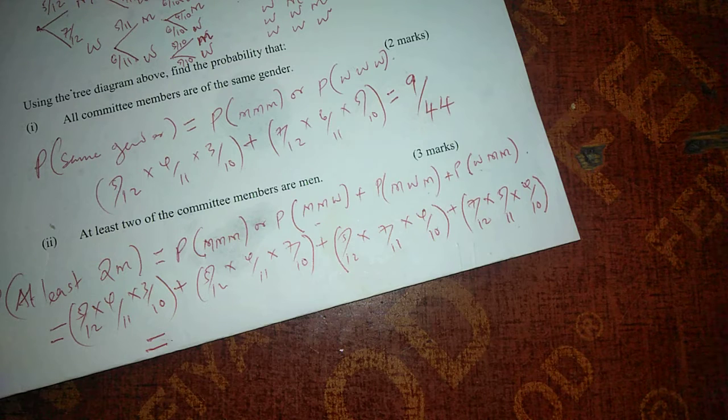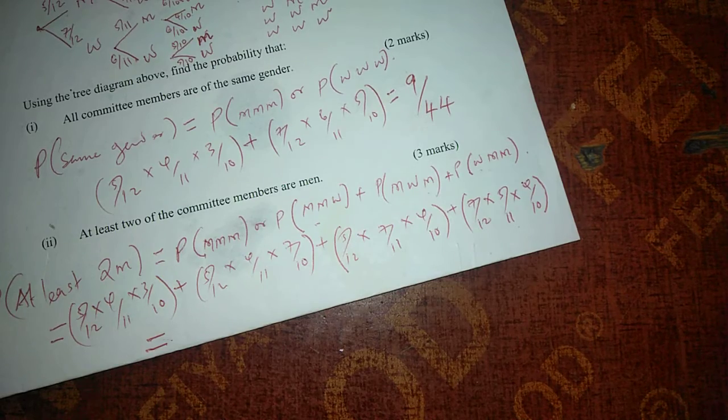So we start with 5 out of 12 by 4 out of 11 by 3 out of 10, plus 5 out of 12 by 4 out of 11 by 7 out of 10, then plus 5 out of 12 by 7 out of 11 by 4 out of 10, and finally 7 out of 12 by 5 out of 11 times 4 out of 10.